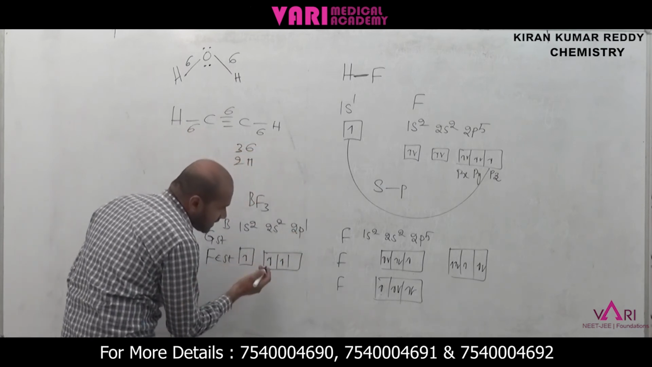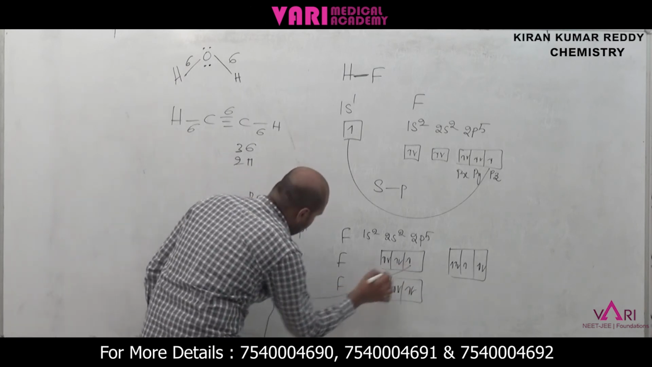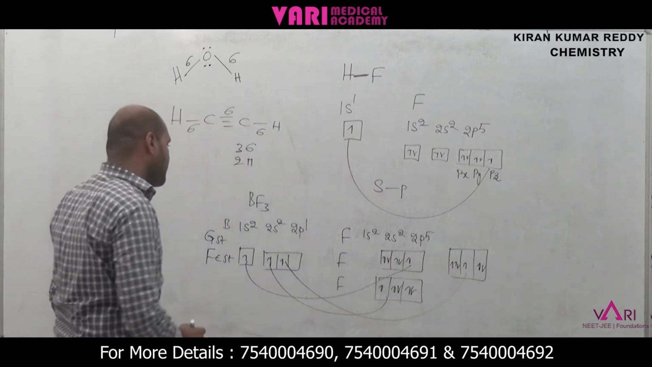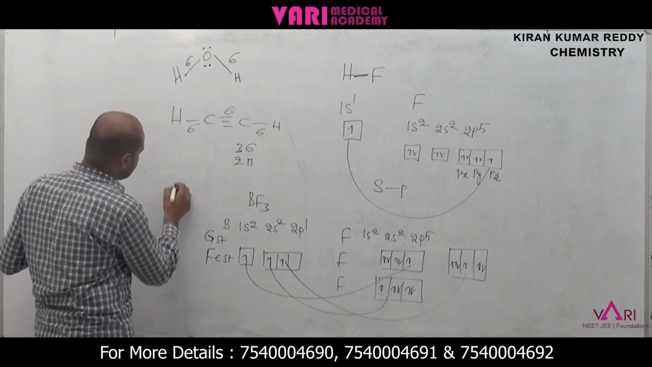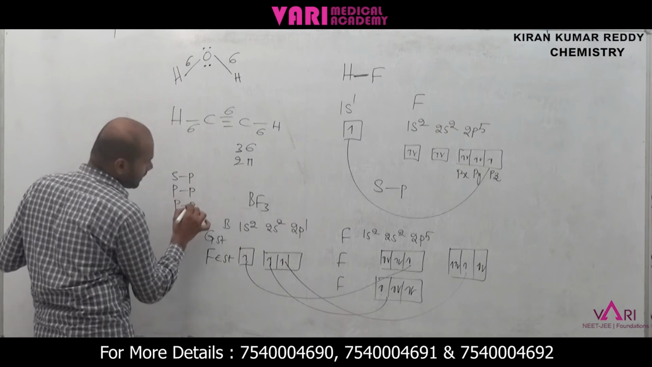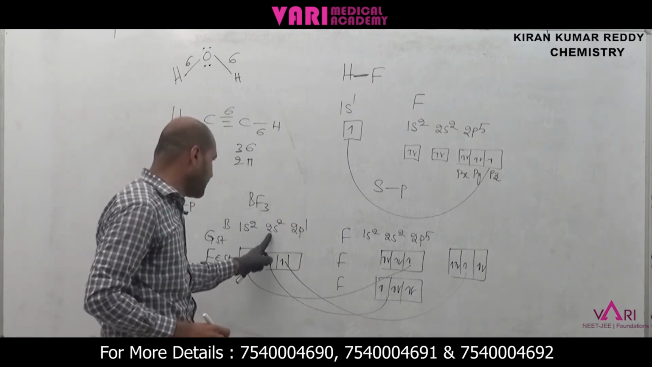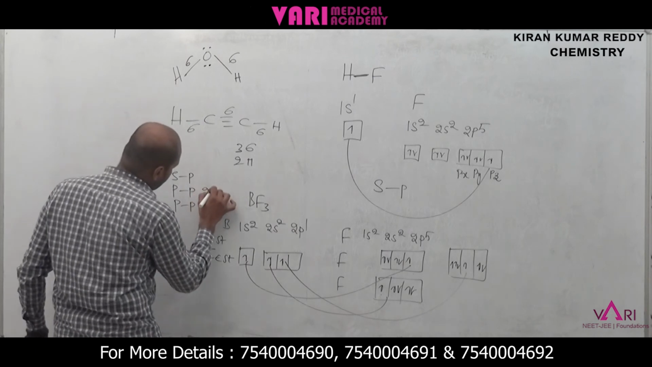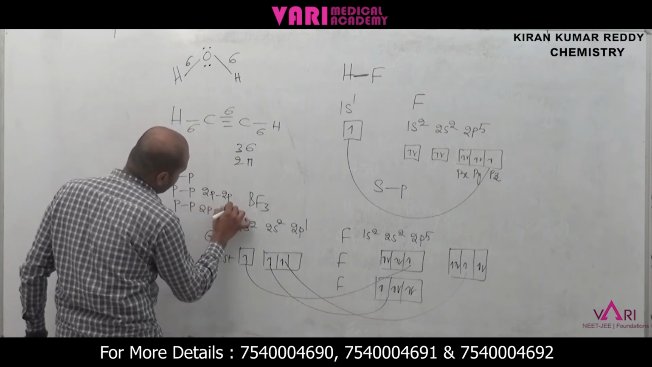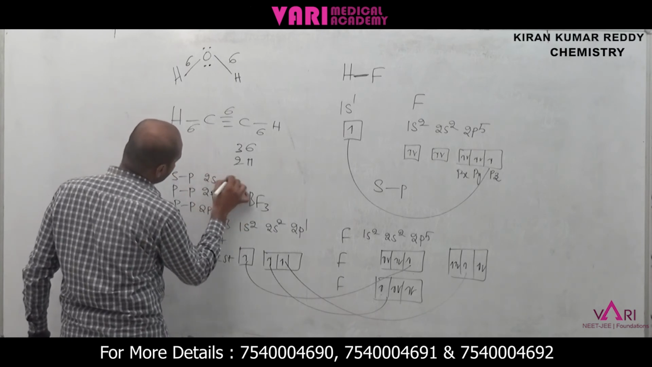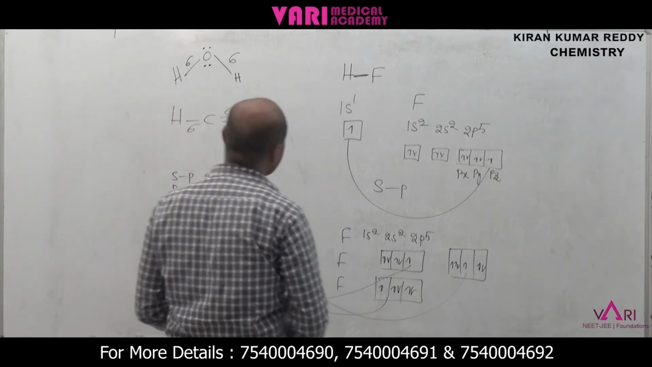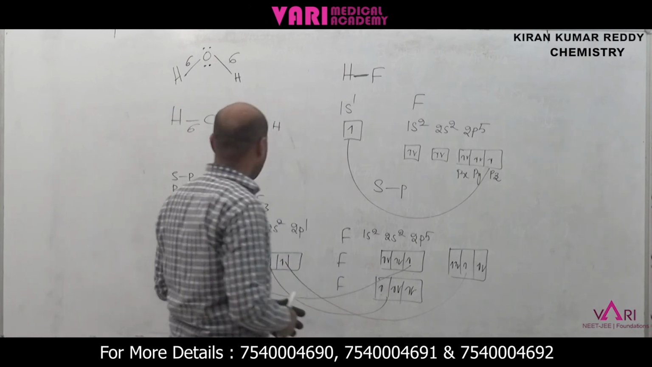Now how many mixings? This one is s and p, this one p and p, and this one p and p. What is the mixing? This one sp mixing, pp mixing, and here also pp. 2s and 2p, 2p and 2p, and 2p and 2p. This type of interactions are present according to the valence bond theory.